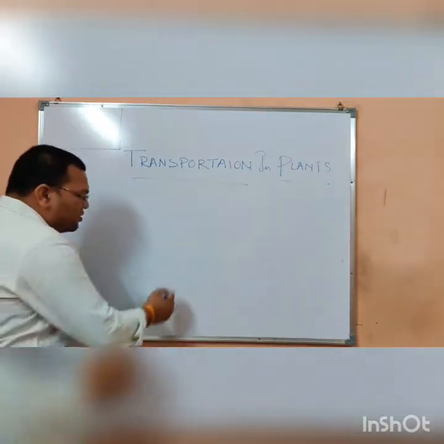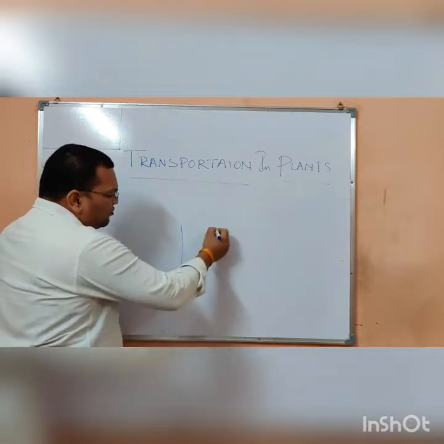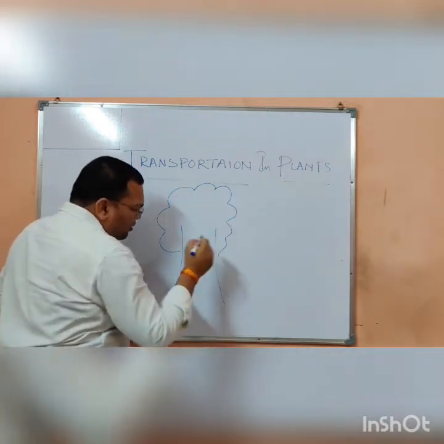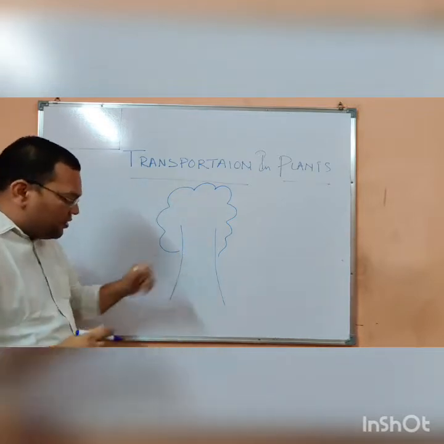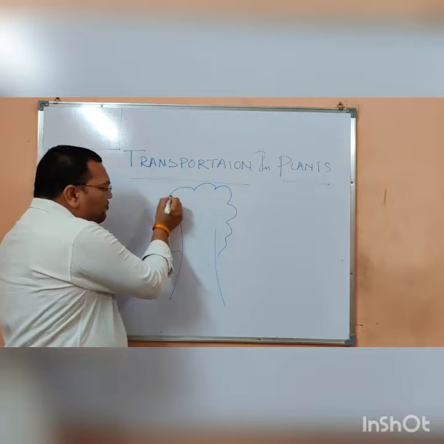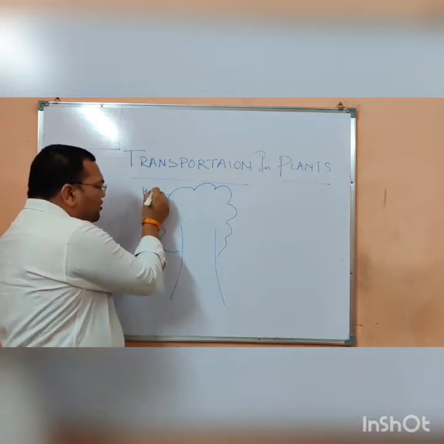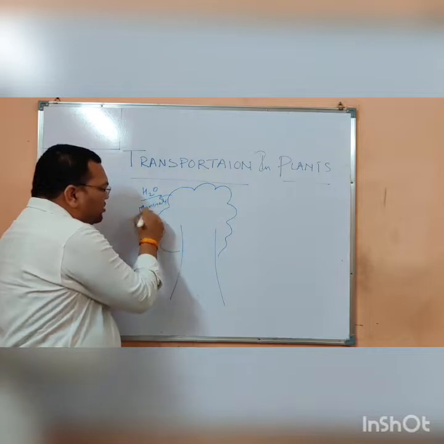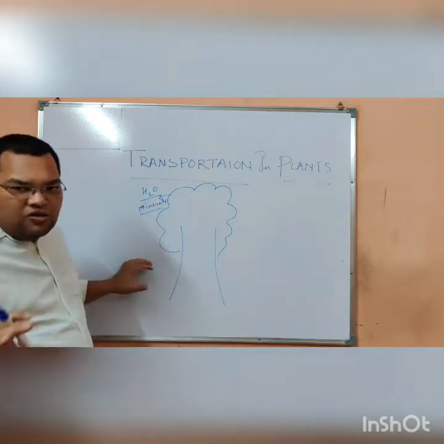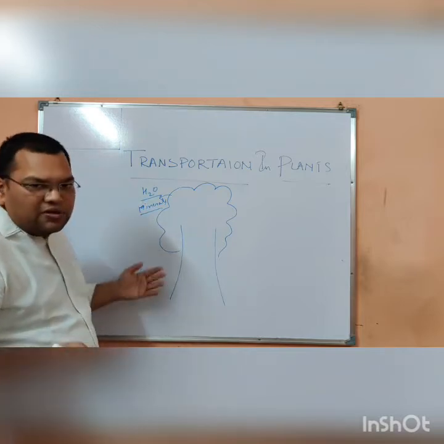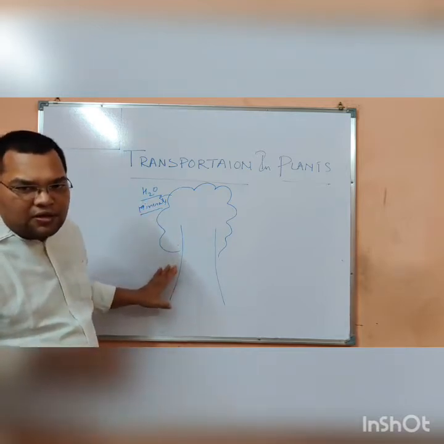Now let us suppose this is the plant. There is a need for water, and there is a need for various types of minerals for the growth of the plant. Now from where do this water and minerals come to the plant?